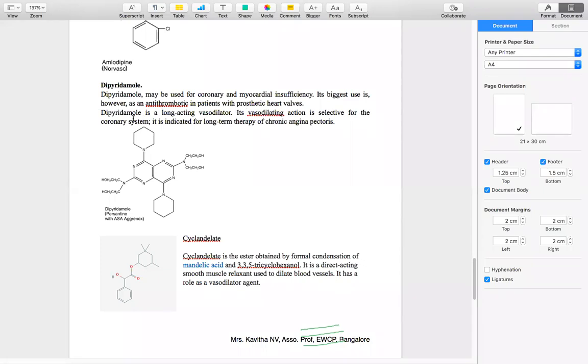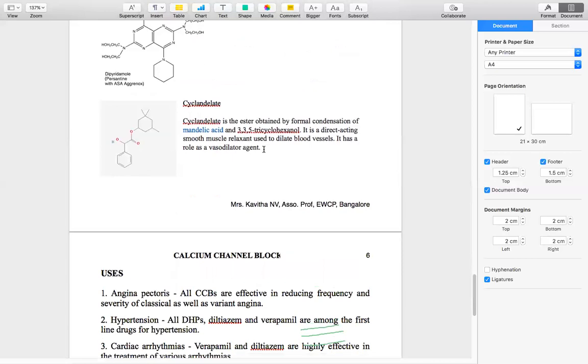It is also a long-lasting vasodilator. Its vasodilation action is selective for the coronary system. It is also indicated in the long term treatment of chronic angina pectoris. That is dipyridamole. And next one is cyclandelate. Cyclandelate is a miscellaneous calcium channel blocker.